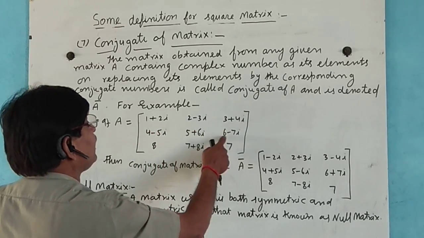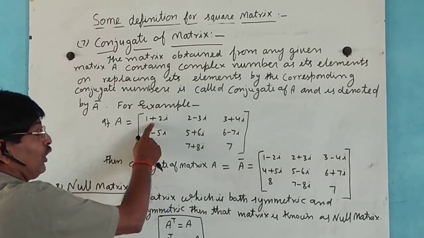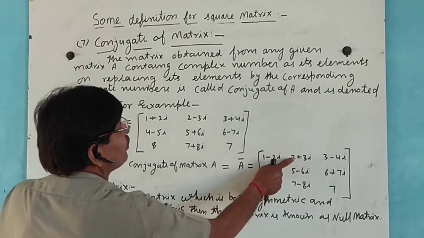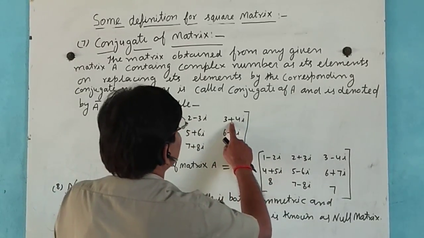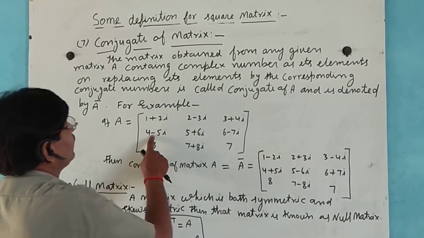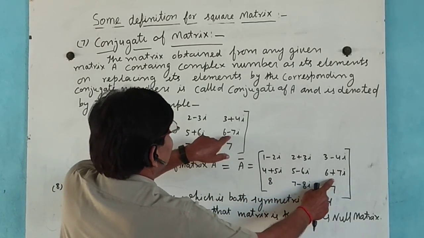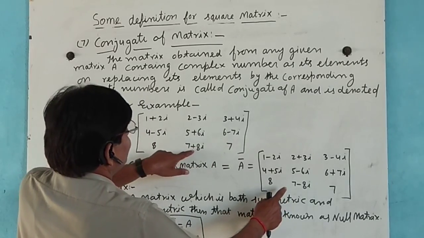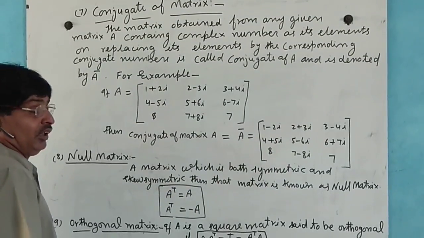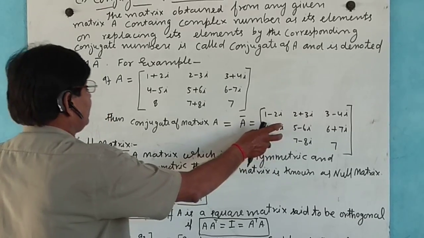Then in the conjugate of the matrix, plus is converted into minus and minus into plus; the real parts stay the same.